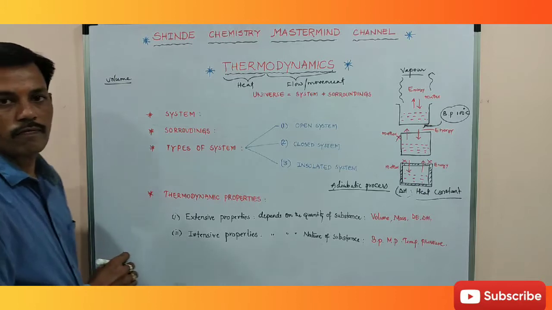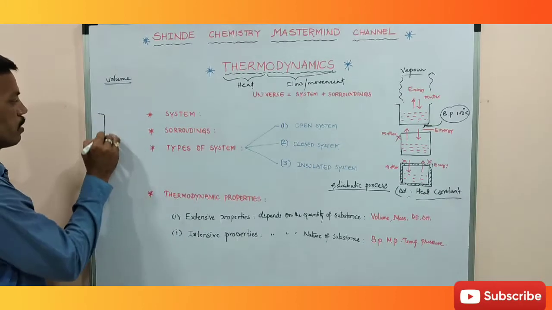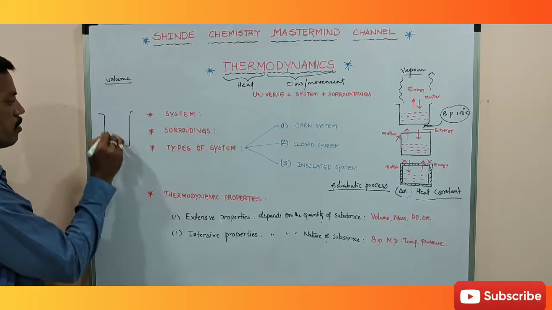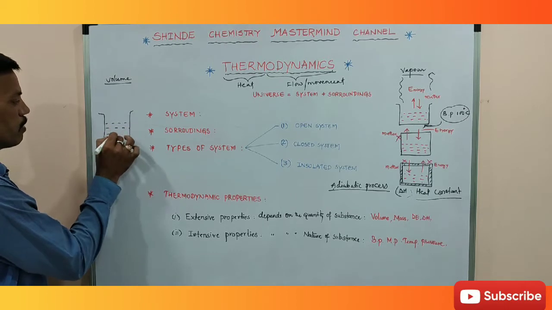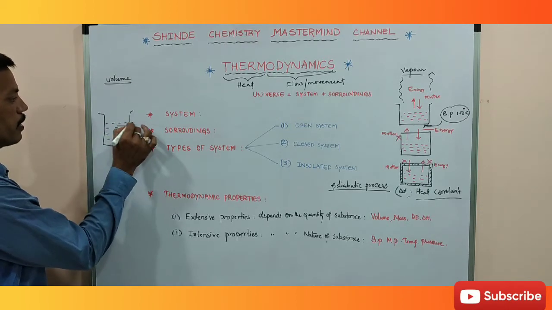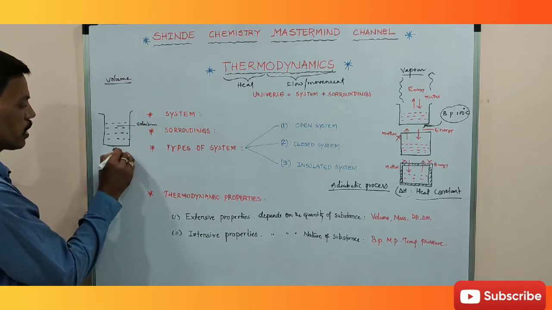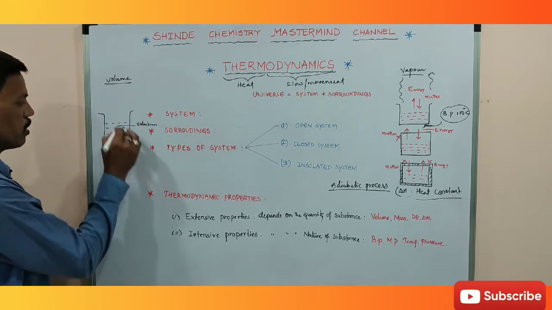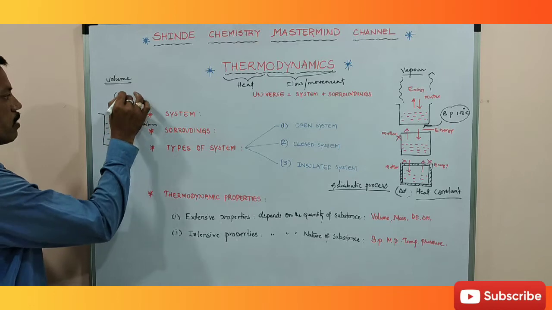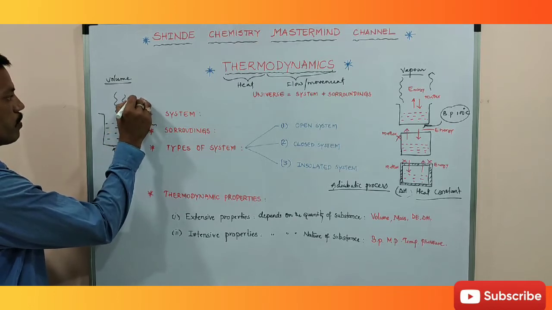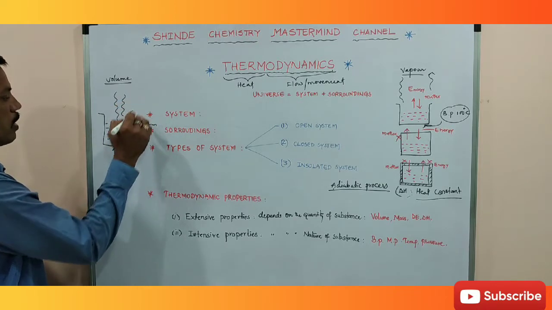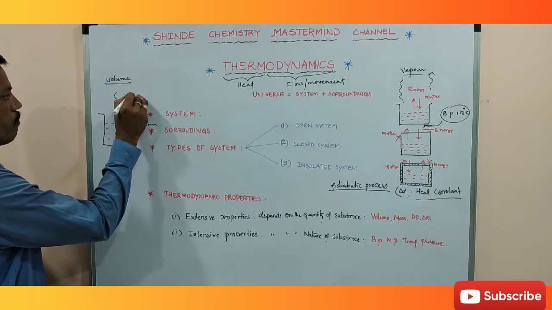So in volume, firstly, take a vessel and take a solution in this, give some external heat to this, so evaporation takes place and this solution becomes vapor.